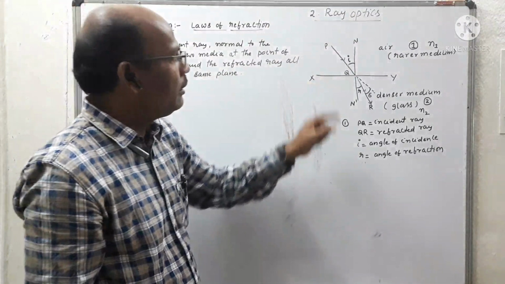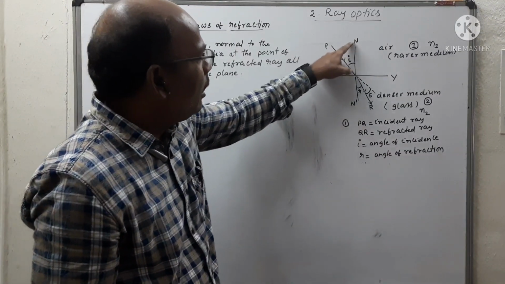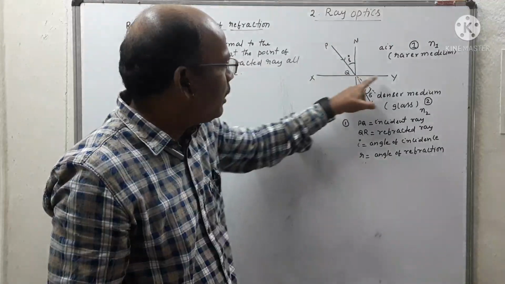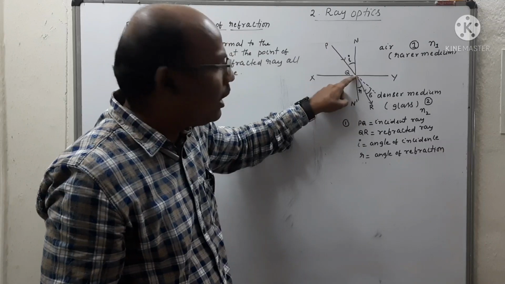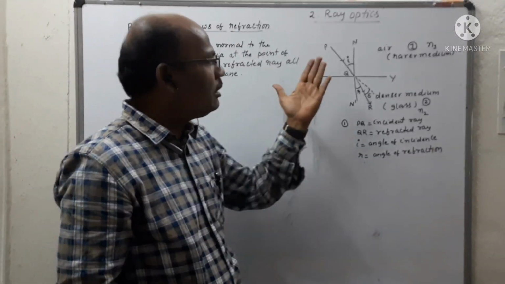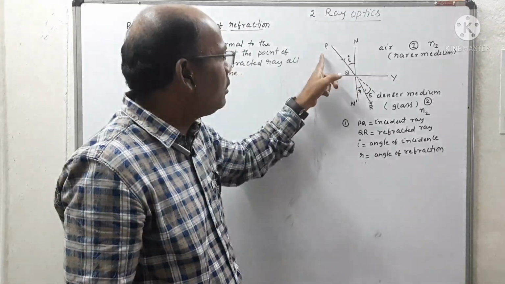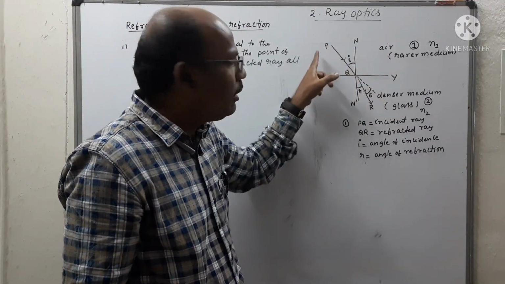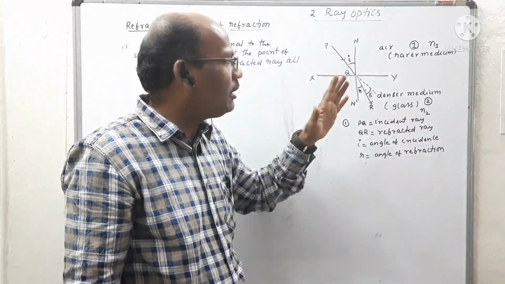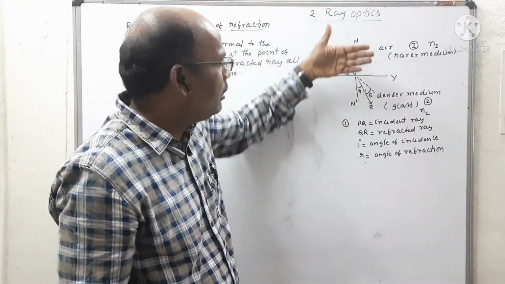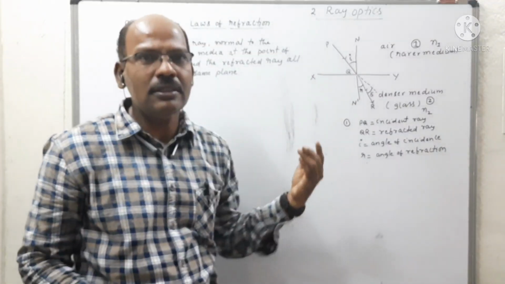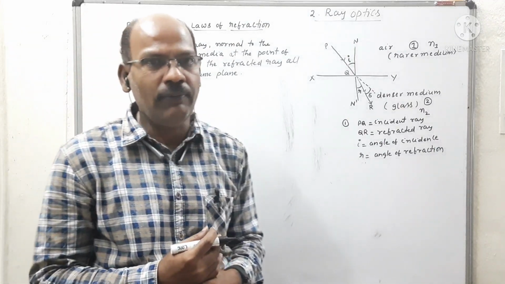So we observe in the diagram PQ is the incident ray, N dash is the normal to the separation of two media XY at the point of incidence, and the refracted ray QR lie in the same plane. Same plane means whether it is the plane of incidence or the plane of refraction. So the three rays always lie in the plane of incidence or plane of refraction. This is the first law of refraction.